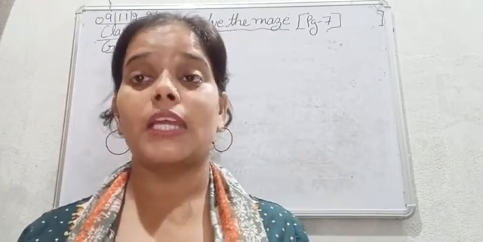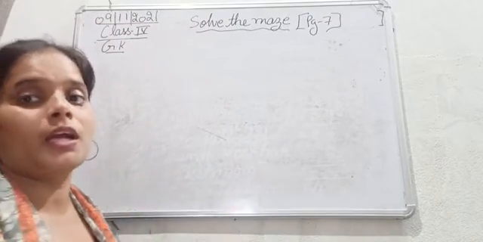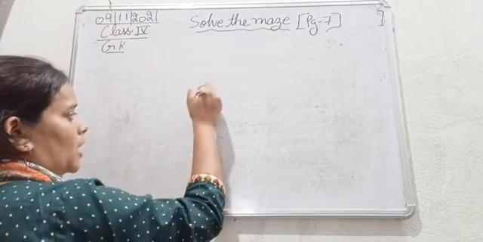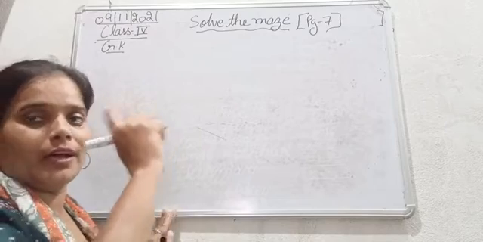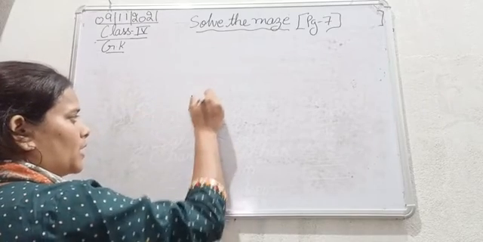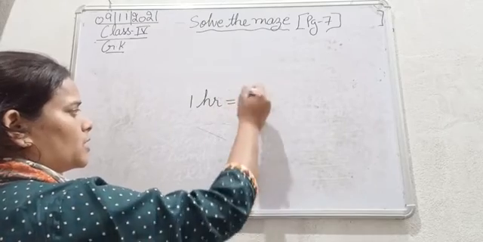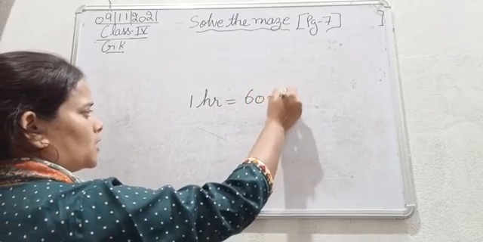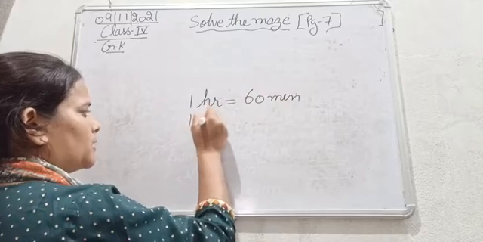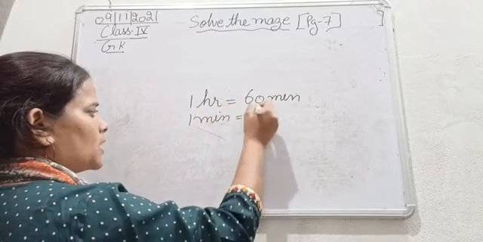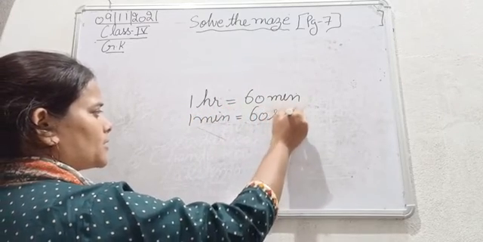1 hour में कितने seconds होते हैं? So I'll just explain. How many seconds are there in 1 hour? Okay, so 1 hour is equal to 60 minutes, right? And 1 minute is equal to 60 seconds.